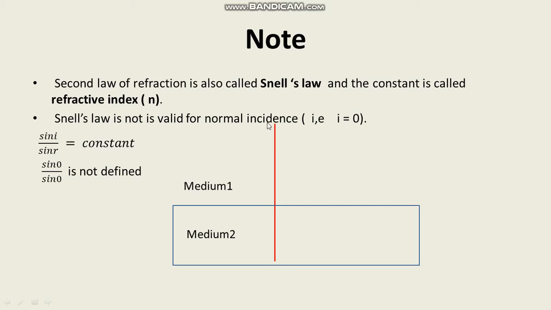This normal incidence means what? A ray of light incident parallel to the normal, or we can say angle of incidence is 0. Why is Snell's law not valid for normal incidence? Let us study this. See, this is a normal.